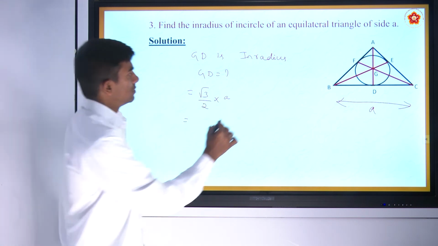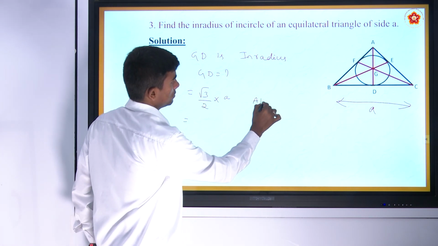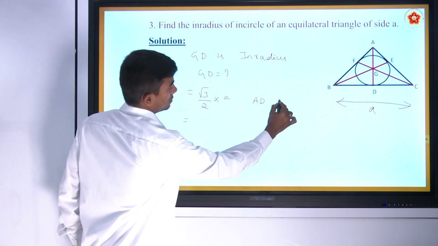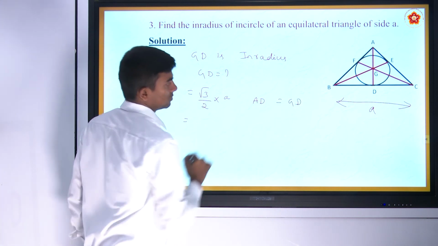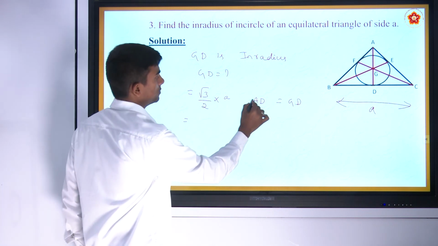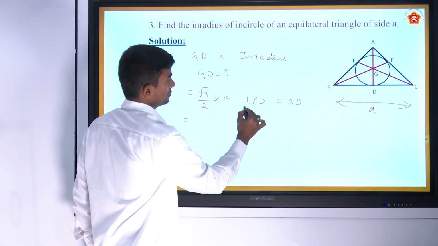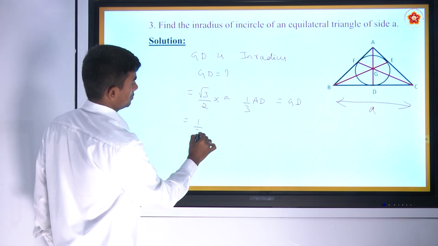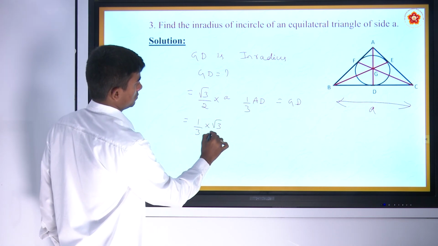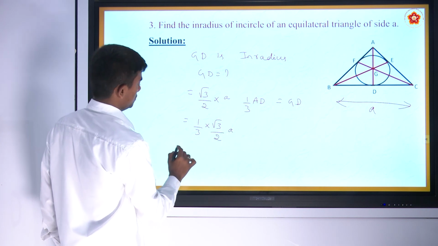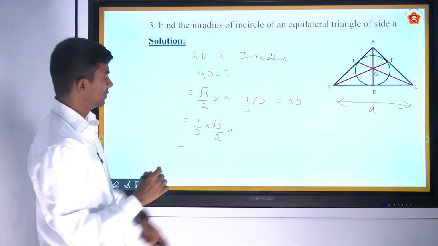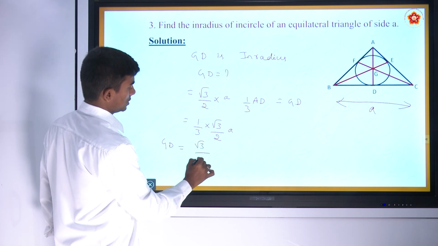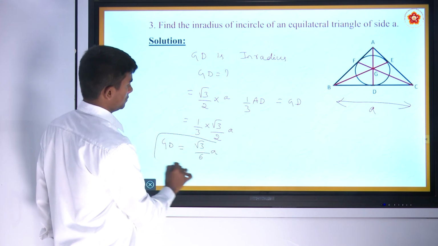We know that GD is 1 by 3 times of AD. So we can substitute here. So the length of GD will be equal to root 3 by 6 into A.